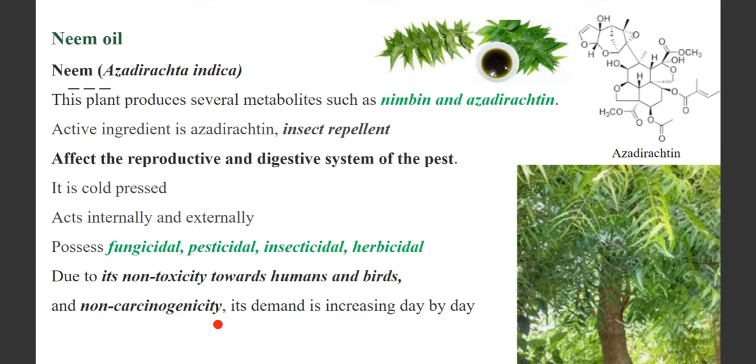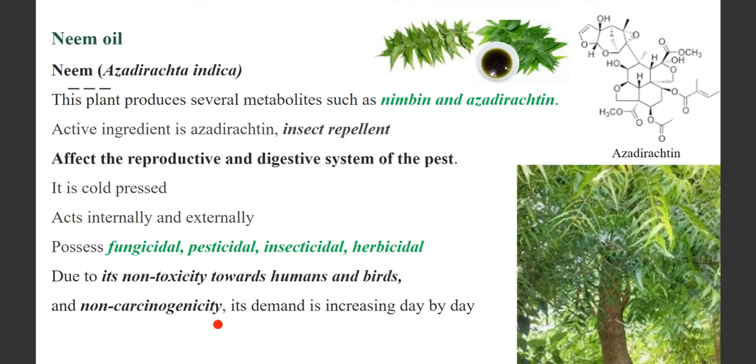Our ancestors used to use a combination of neem, neem oil or neem leaves, and cow dung. They used only such natural pesticides, natural regulators. Nowadays they started using synthetic ones, but now awareness is slowly being created, and people are again switching to natural pesticides.